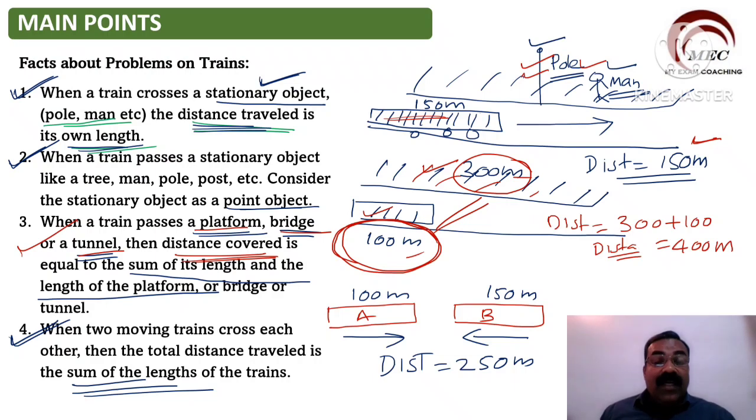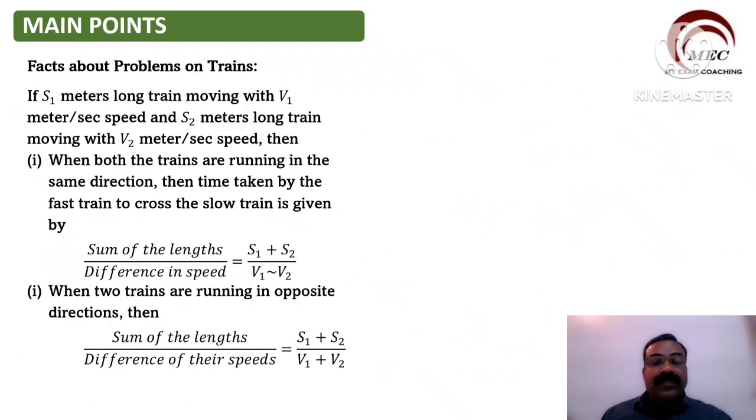Whenever you have two trains moving, then the total distance is equal to the sum of the lengths of the trains. दोनों ट्रेन का लेंथ को ऐड करना है. It's a very important point. So these are the important concepts. If you are clear with these concepts, you can solve some of the important questions. So again, some formula, you can go through this formula also. This is for relative speed and relative distance. So when we solve this type of questions, I will explain this. Let us go to the questions.